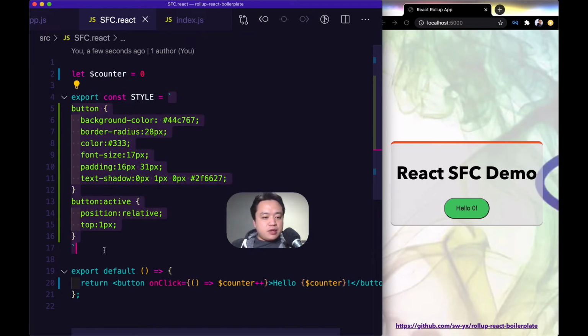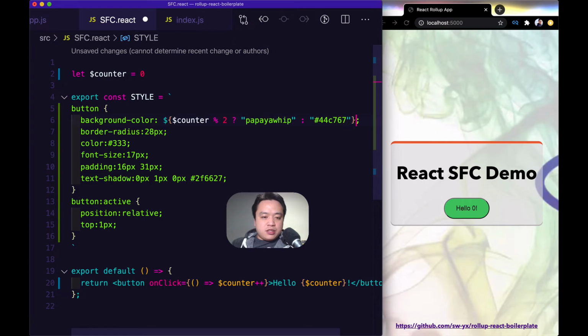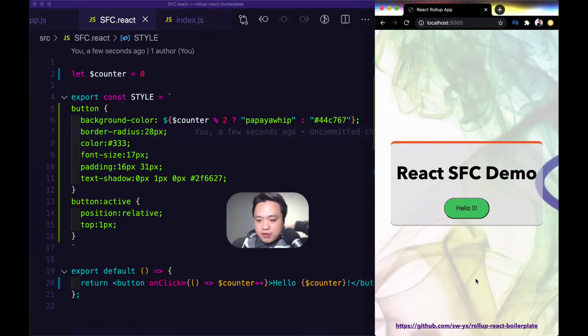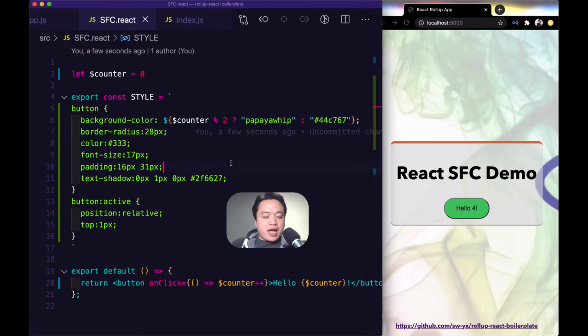So for example, here, this is a JavaScript template literal. So I can escape this color and change that into something where I can take a modulo of the counter variable that I'm also using inside of my button and toggle between either papaya whip, which is obviously the best CSS color, or green, which is the one I started with. So let me save that. And now every time I increment this button, it's going to change the color. So this is pretty handy.